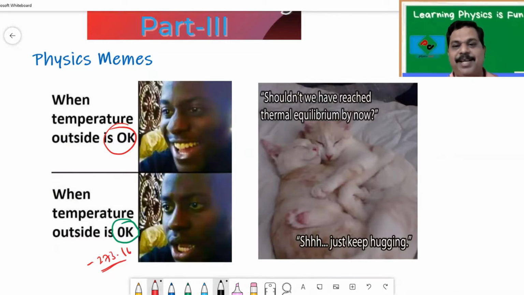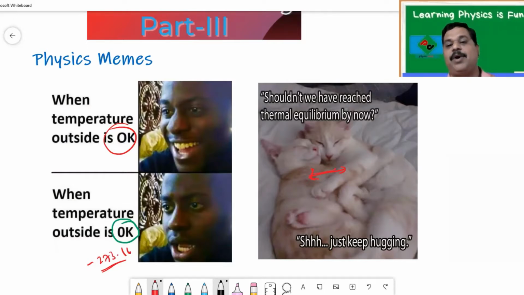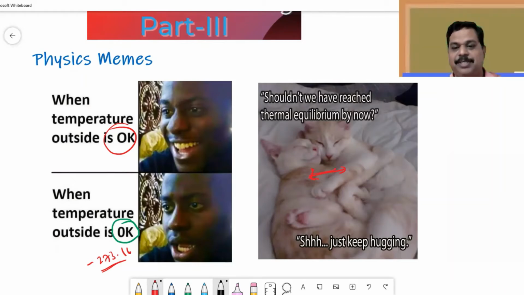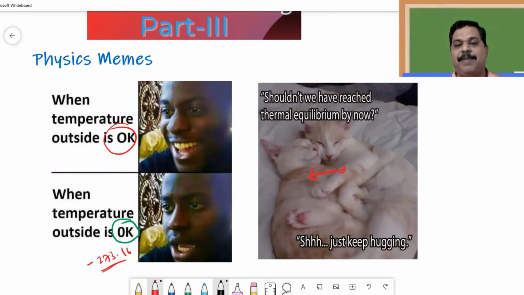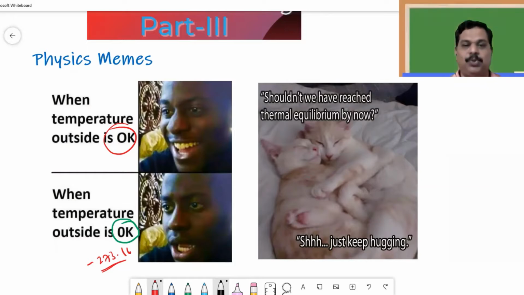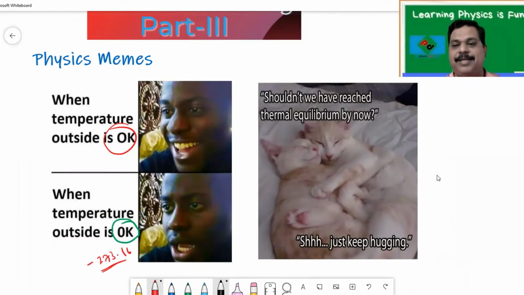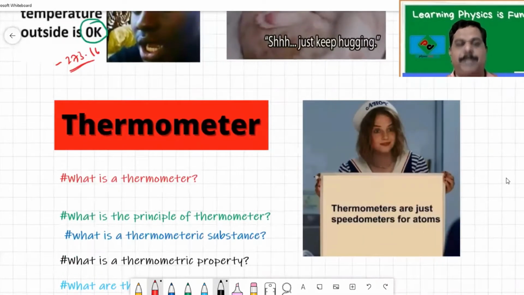Now the other one is two cats touching each other. They're saying, shouldn't we have reached thermal equilibrium by now? We all know that two bodies reach thermal equilibrium, that means they exchange energy only when they are in contact. So just keep hugging. It means that in order to get thermal equilibrium, we require physical contact, right? So jokes apart, let's get into the real part of today's discussion, that is the thermometer.